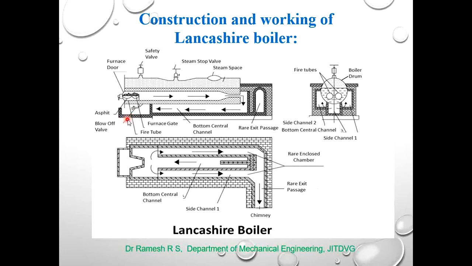The furnace door is provided at the front end of the boiler to keep the fuel or charge inside. The safety valve is used to safeguard the boiler when the steam pressure exceeds the working pressure. The stop valve is used to supply the steam at the required pressure.